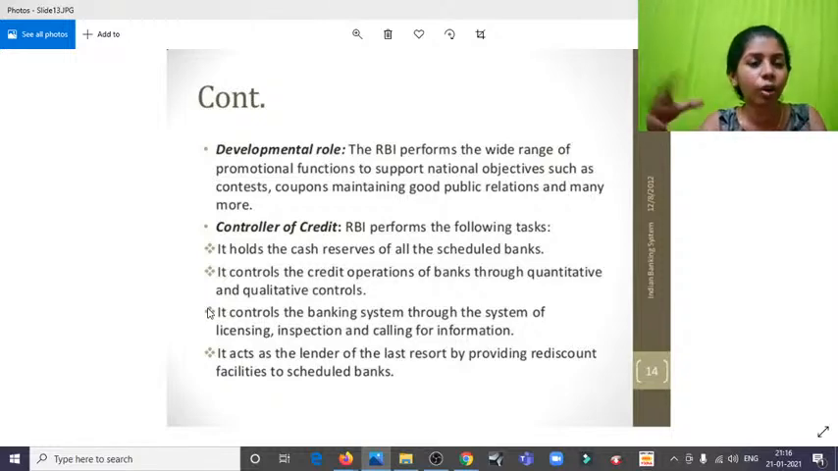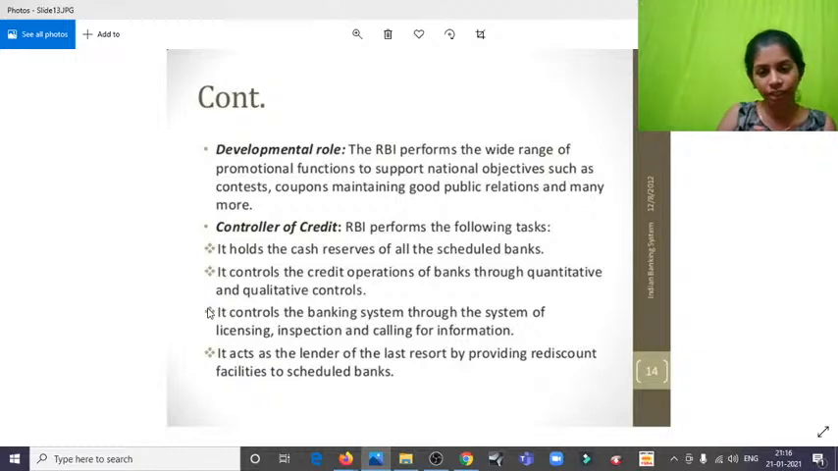Why? Because they have given out all the money as loan. So there are certain things being set up by the RBI to make sure that we are not manipulated by these private bankers and all. It controls the credit operations of banks through quantitative and qualitative controls. It controls the banking system through a system of licensing, inspections, and calling for information.